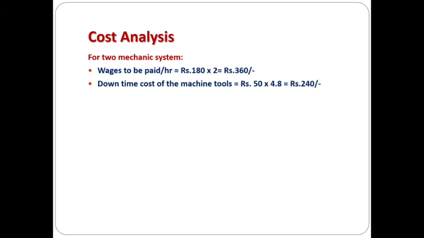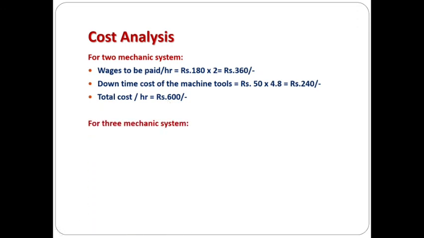The downtime cost, meaning the waiting time of the machine tool, we have just arrived at as 4.8 hours for the 2 mechanic system which we have simulated. The downtime cost of the machine tool is given as 50 rupees per hour, so it is 50 into 4.8, which is 240 rupees. So the total cost for this 2 mechanic system will be 360 plus 240, which is 600 rupees per hour.